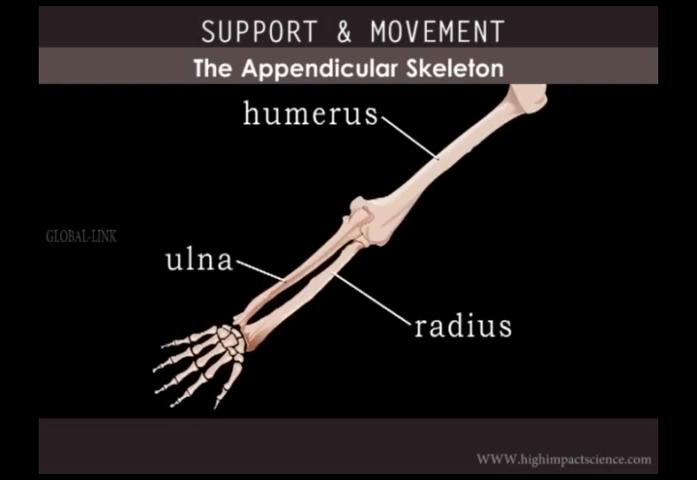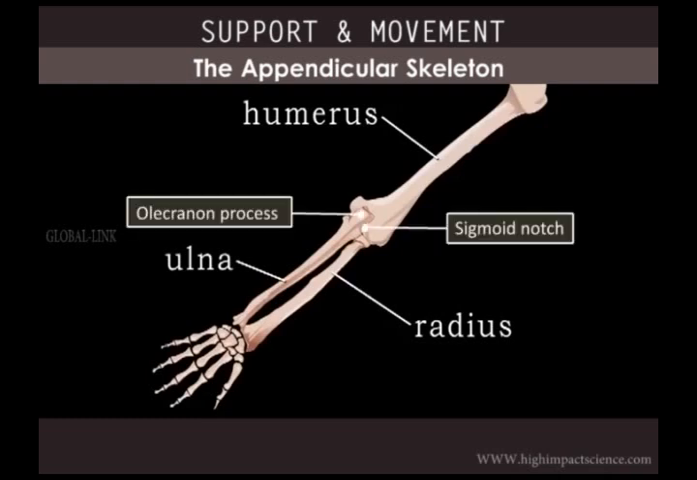The ulna and radius are 2 bones found in the forearm. The radius is found on the side of the thumb, while the ulna is found on the side of the small finger. The ulna has a projection called the olecranon process, which has a sigmoid notch that articulates with the trochlea of the humerus to form a hinge joint.